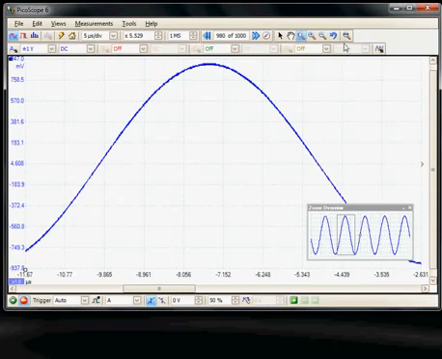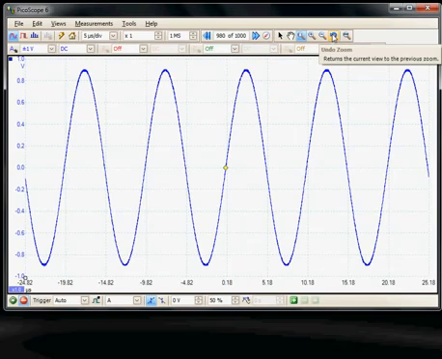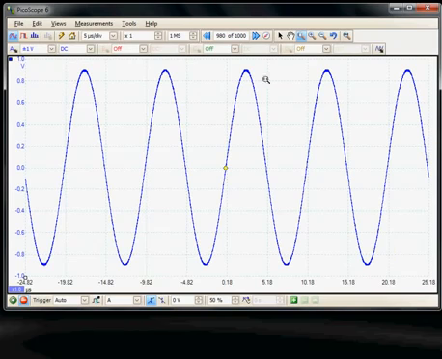Again, there's a special icon which will let us return to the original scale factor, but if we change something in the zoom and we want to undo it, there is an undo button, return to the previous setup. Return it to the pointer, so we then can point at any particular menu item.